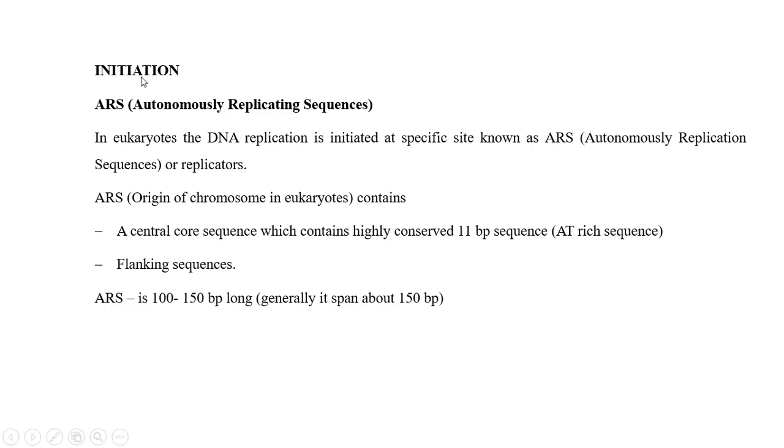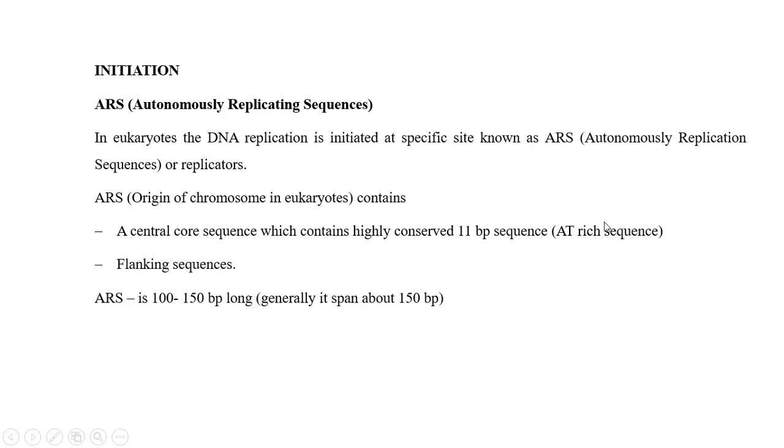Second stage of eukaryotic replication: ARS, autonomously replicating sequence. In eukaryotes, DNA replication is initiated at specific sites called ARS. It is like the ORC or replicon. The ARS, the origin in eukaryotic chromosomes, contains an 11 base pair sequence which is AT rich.